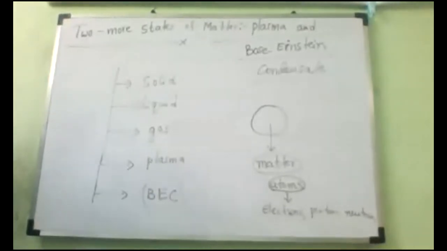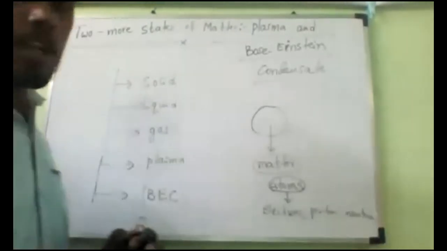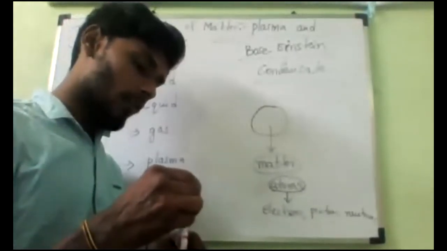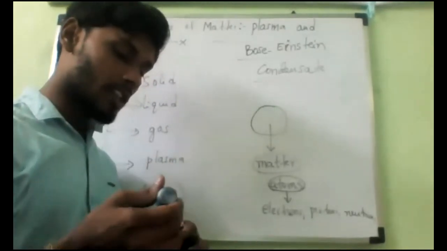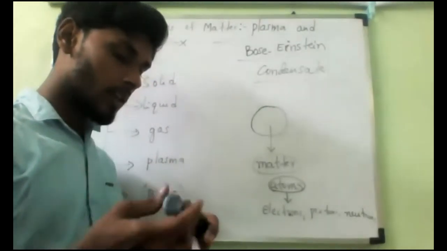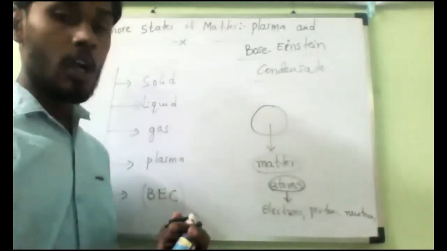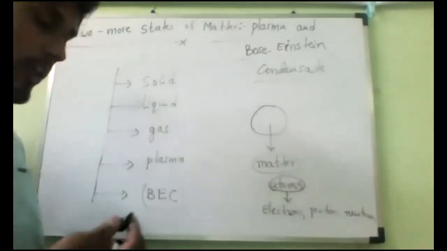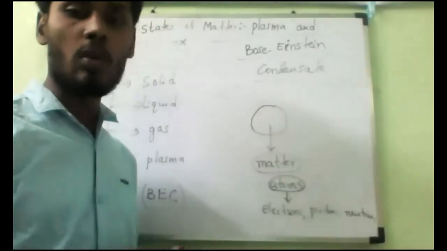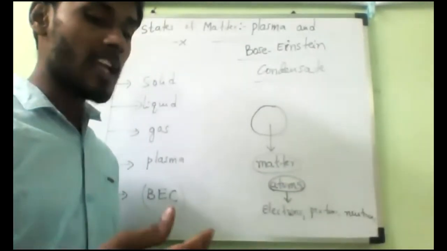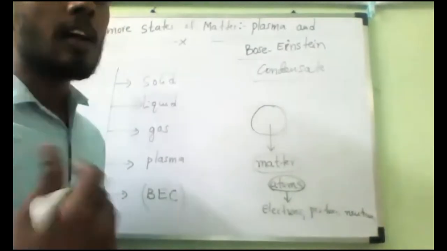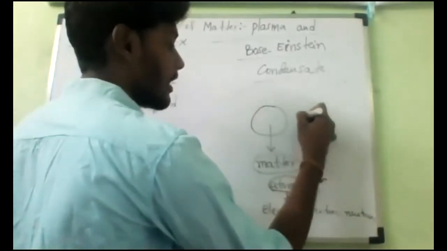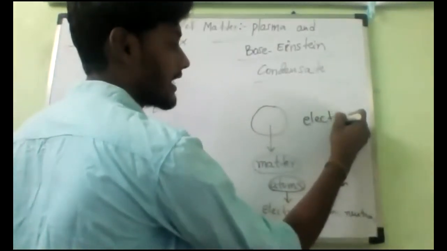Now what is the meaning of plasma? All of you should remember. If you start heating the solid, it will convert into liquid. If you start heating the liquid, it will become gas. If you keep heating the gas more and more, then the gas particles start losing electrons from their atoms. So the electrons will be removed from the gas particles.